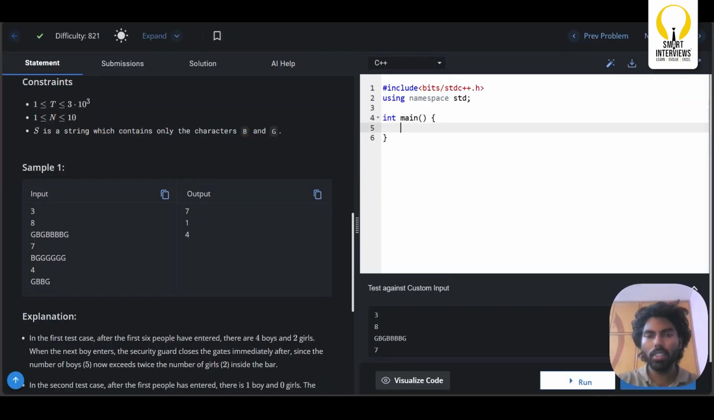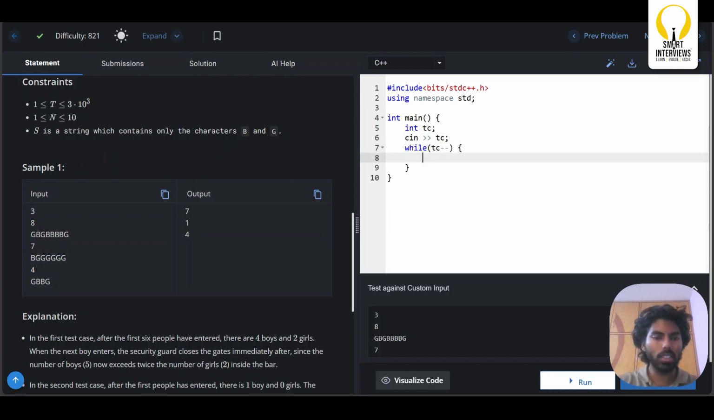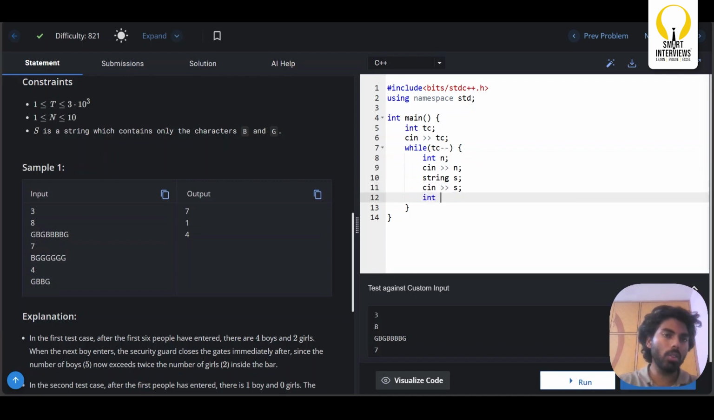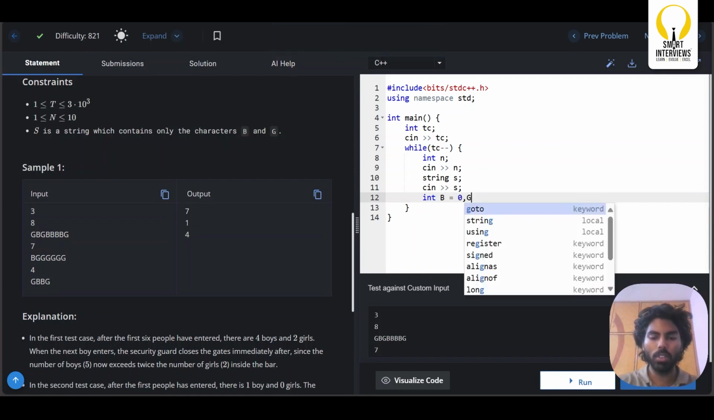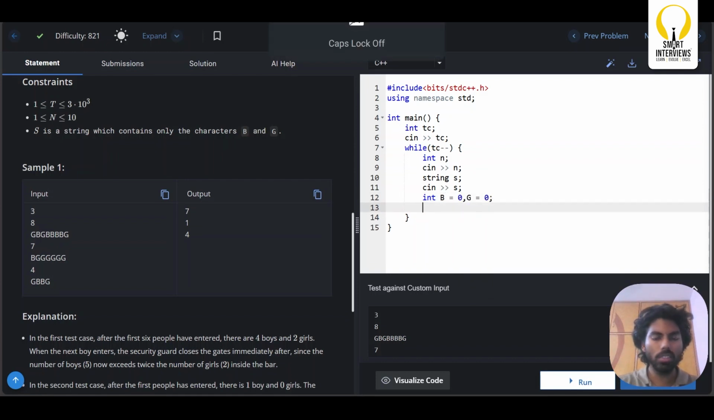First, let us take the input. The first input is the number of test cases, so I am simply running a while loop on these test cases. For each test case, I need to take the input n, which is the length of the string, and then I need to take the string as well. Now what should I do? I need to maintain the count of who have already entered the bar, so the number of boys is 0 and the number of girls is 0.